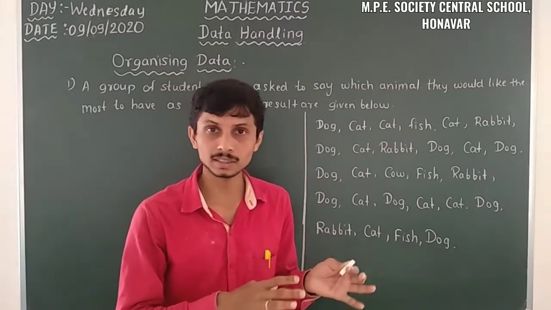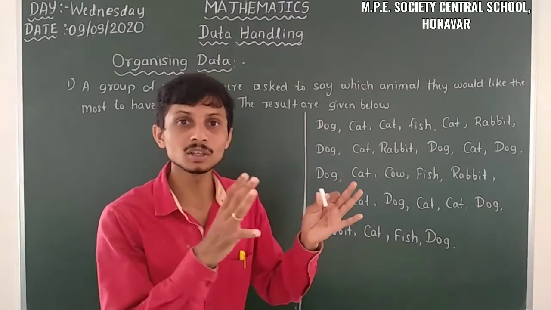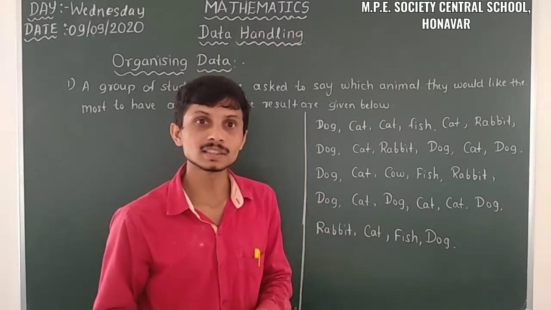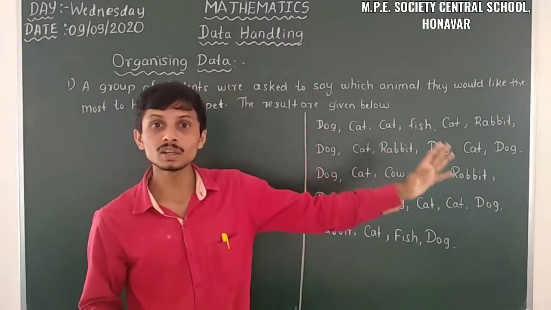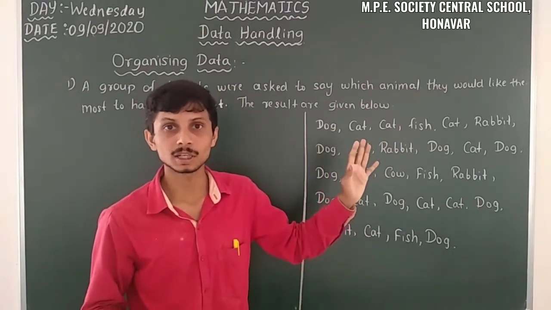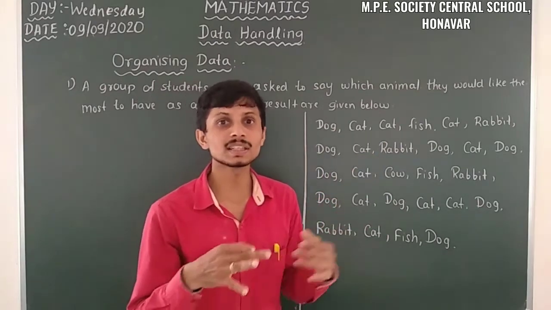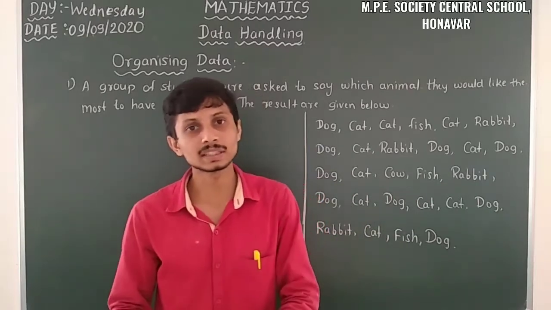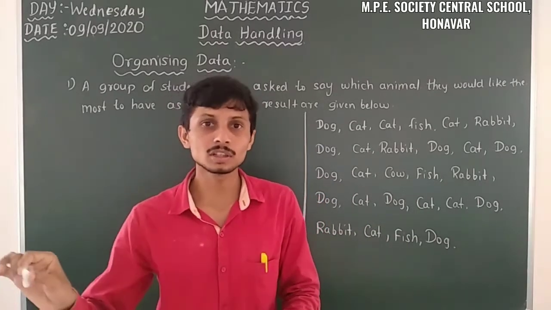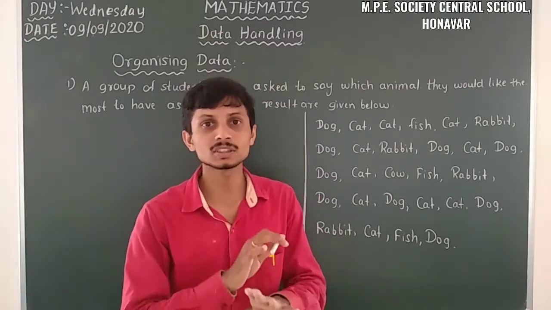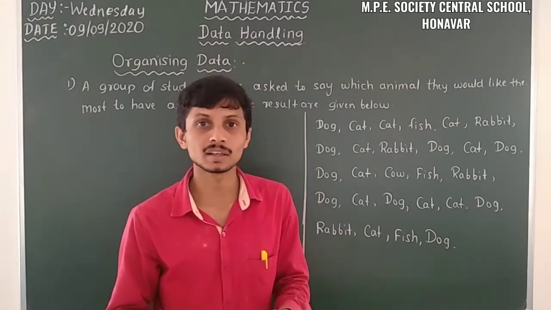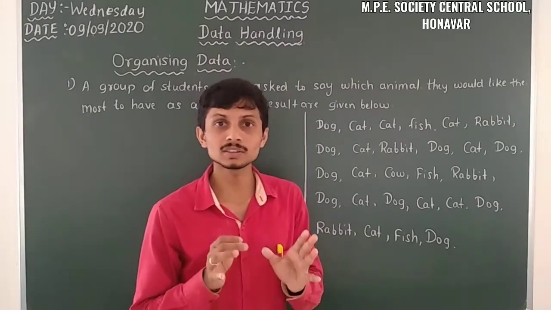When the teacher collects all the information from the students, there is no organized manner. Randomly some are saying dog, randomly some are saying cat. The teacher noted it down, but that information is in an unorganized form.